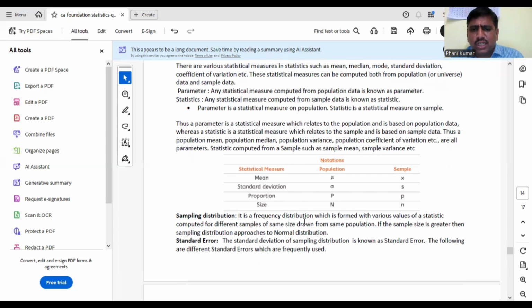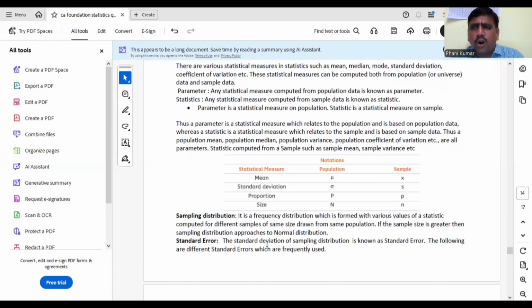It is a frequency distribution formed with various values of statistics. Frequency means probability, computed for different samples. If the sample size is large, then the distribution will become symmetric, normal. Anyway, the probability distribution of a statistic is known as the sampling distribution.